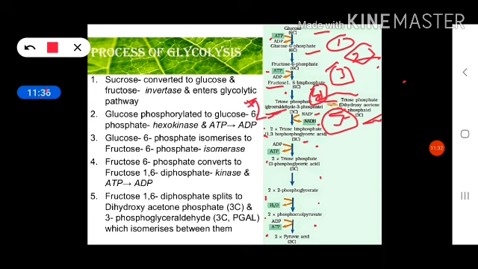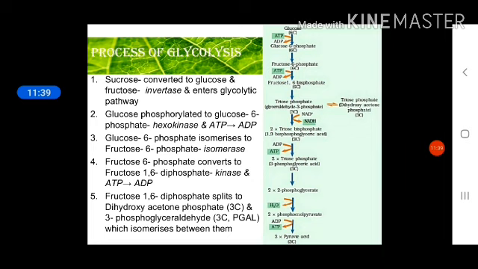This is for one molecule, so 1 ATP, but there are two molecules of 1,3 bisphosphoglyceric acid, so two molecules of 3 phosphoglyceric acid will be formed. In this way 2 ADP will get 2 phosphate groups to form 2 molecules of ATP. So we lost 2 molecules of ATP initially, and in the seventh step we get 2 molecules of ATP. So no profit, no loss up to the seventh step.